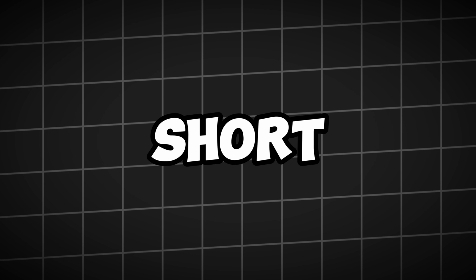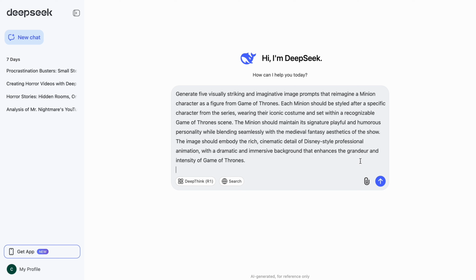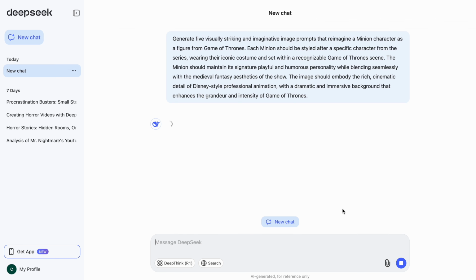The first step in creating our 3D animated short video is getting the right image prompts. Go to the Google Doc and copy the prompt I've prepared for you. Head over to Deepseek AI and paste it in. This prompt is designed to generate highly detailed character designs, like minions dressed as Game of Thrones characters. But you're not stuck with that. Want minions as Marvel superheroes, Star Wars characters, even historical figures? Just tweak the character names in the prompt.